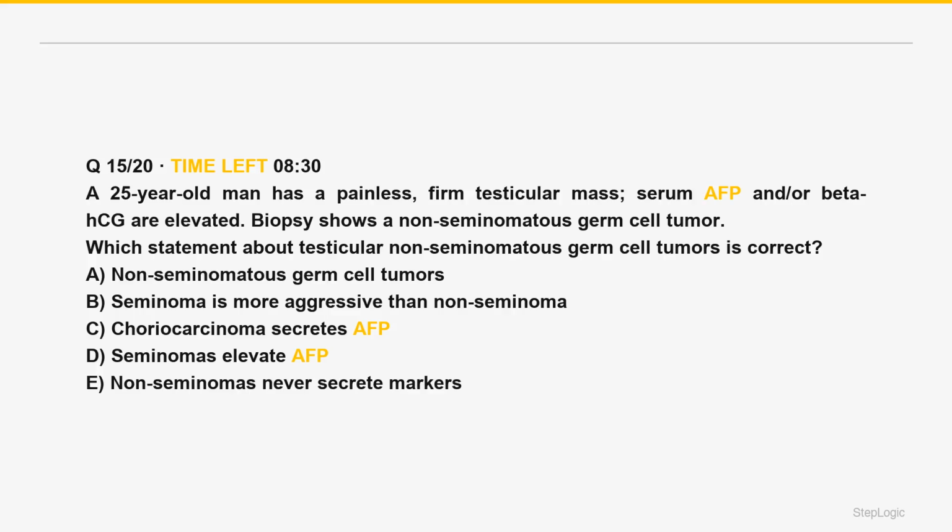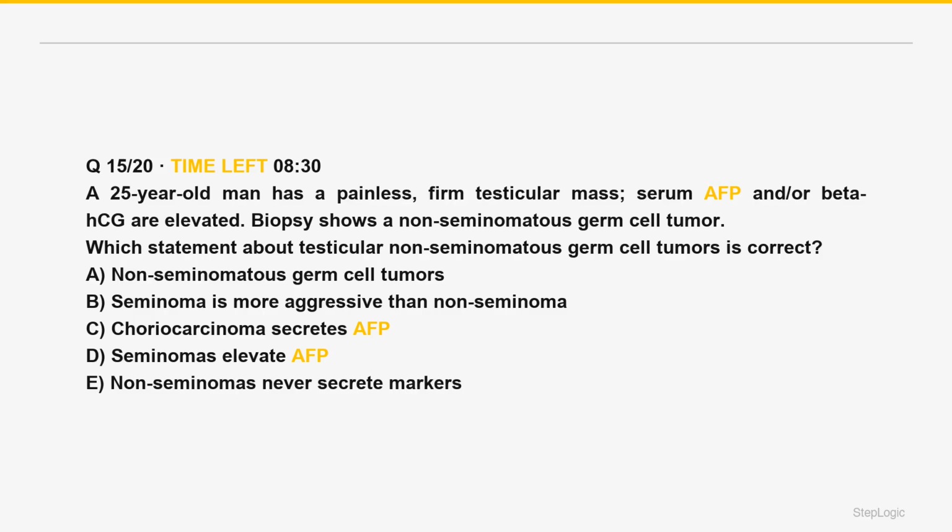Which statement about testicular non-seminomatous germ cell tumors is correct? A 25-year-old man has a painless, firm testicular mass. Serum AFP and/or beta-HCG are elevated. Biopsy shows a non-seminomatous germ cell tumor.